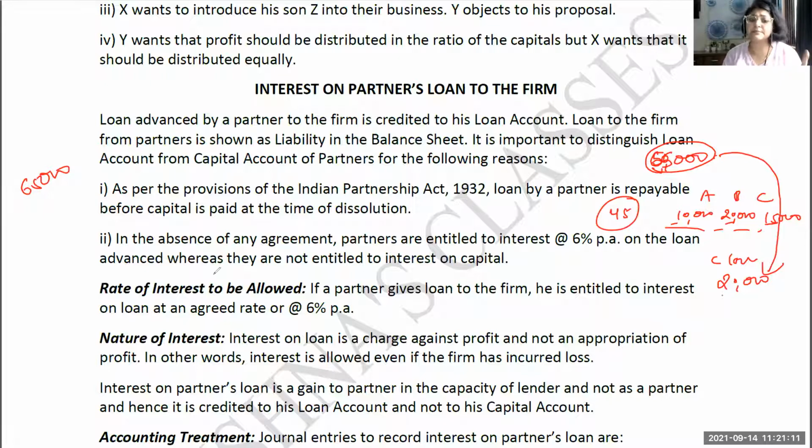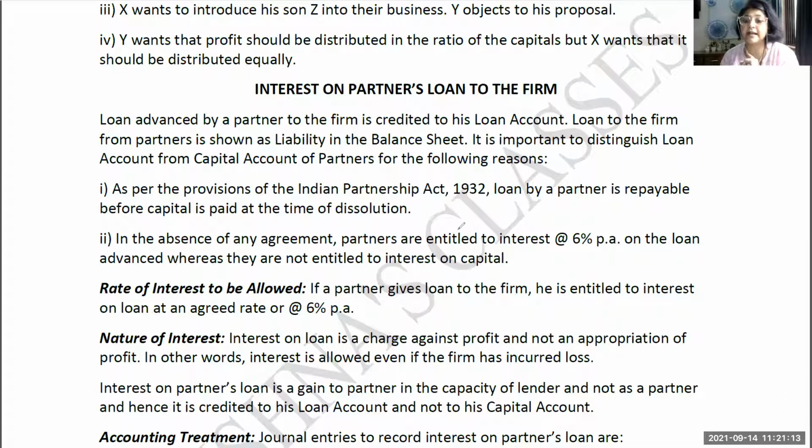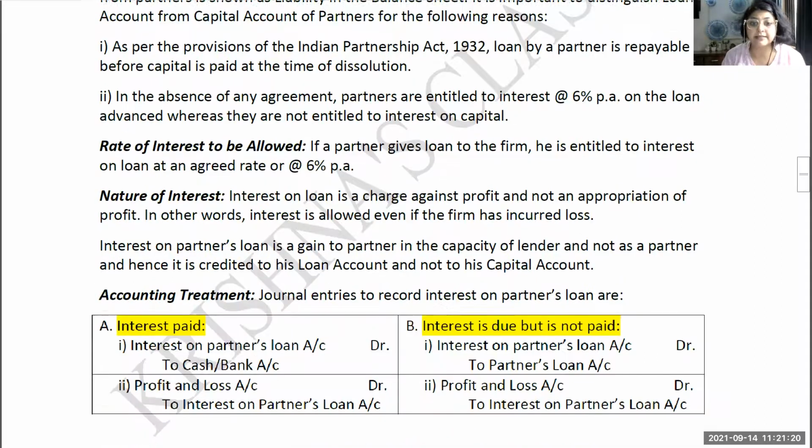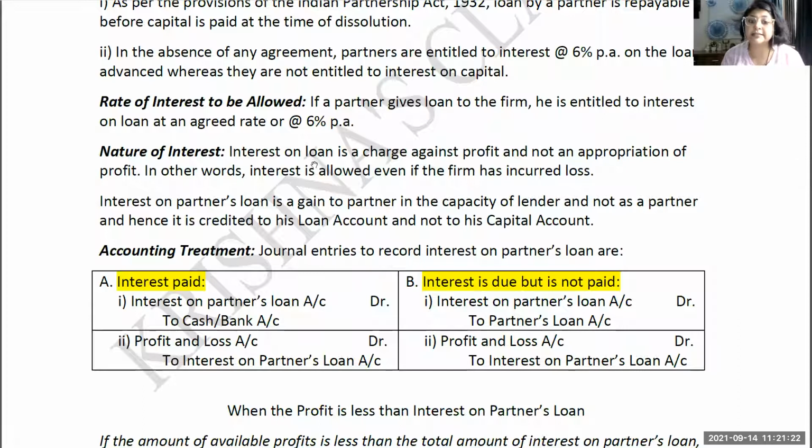In the absence of any agreement, partners are entitled to interest at the rate of 6% on loans, which we have studied earlier also in that table. What is the rate of interest and all is the same. What is the nature of interest? The nature of interest is a charge against profit.